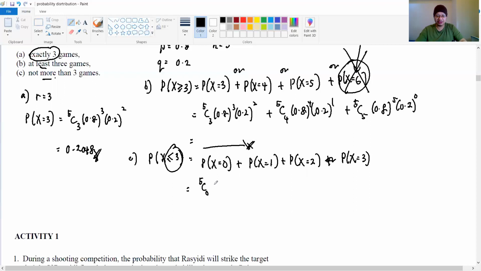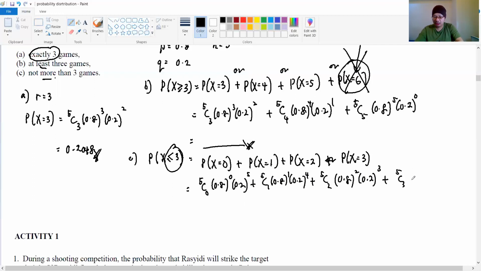So 5C0, 0.8 power 0, 0.2 power 5. Plus 5C1, 0.8 to the power 1, 0.2 to the power 4. Plus another, 5C2. There are a lot of numbers that you need to substitute here. Please be careful. And the last one is 5C3, 0.8 to the power 3, 0.2 to the power of 2. Okay guys, compute. Slowly compute. I'm using another calculator here.